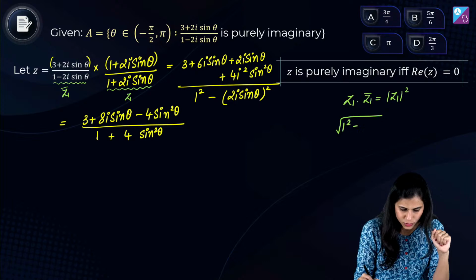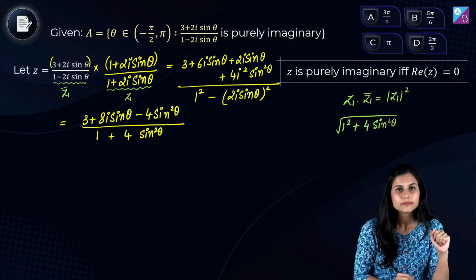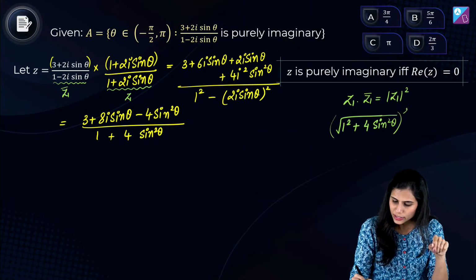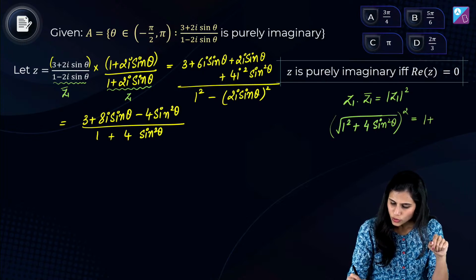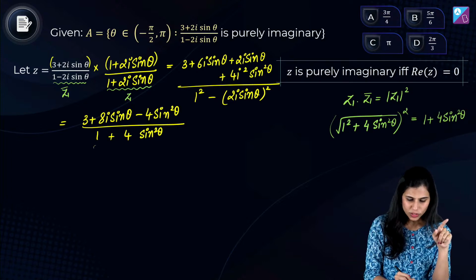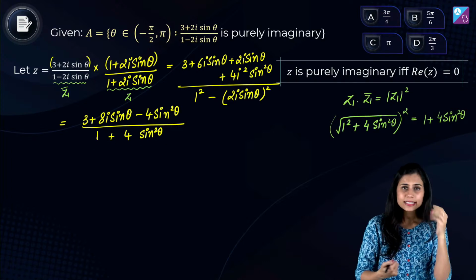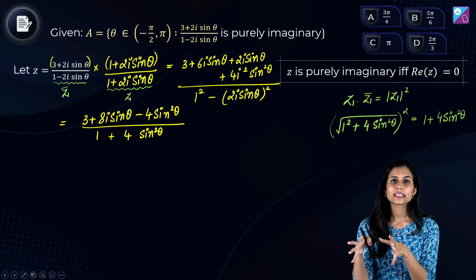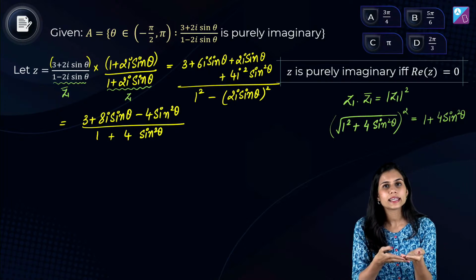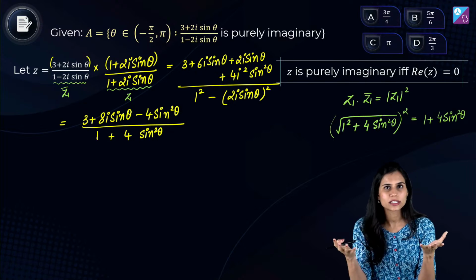Under root of 1 square plus 4 sine square theta. And this is mod z1, so mod z1 square becomes 1 plus 4 sine square theta, which is exactly what we have here. So you can use the identity a plus b into a minus b is a square minus b square, or you can use the concept that z1 into z1 bar is mod z1 square.